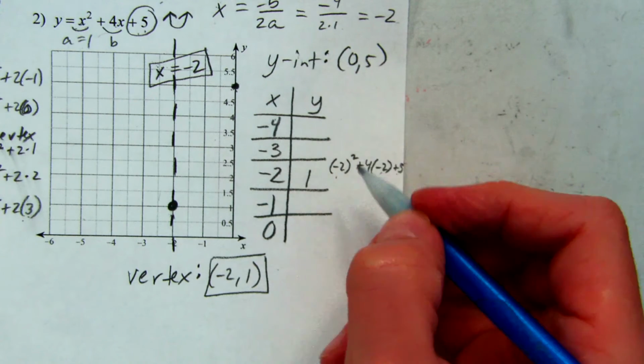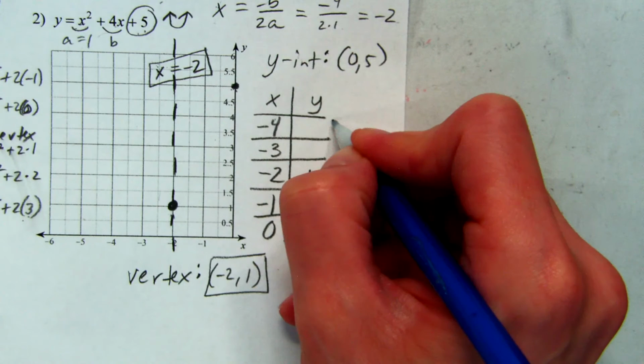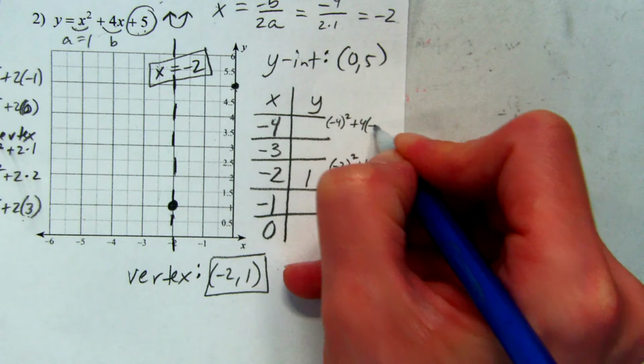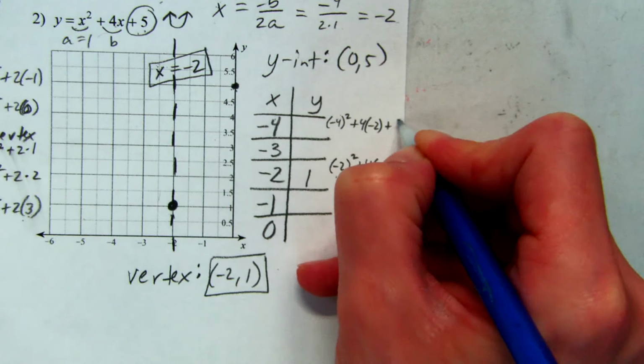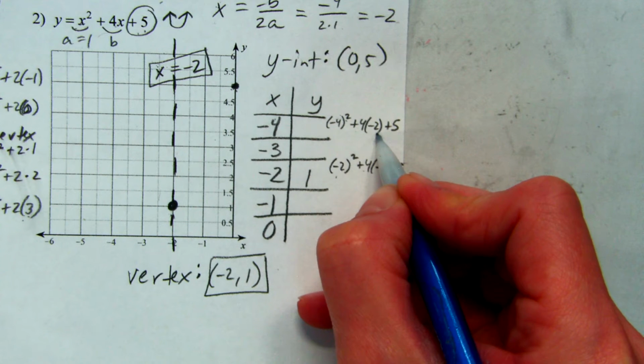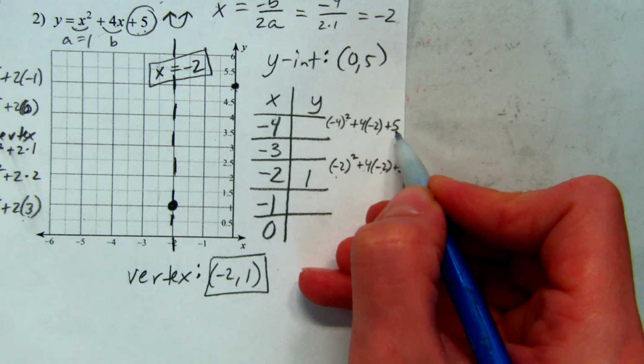So if I put in, let's just start at the top. If I put in negative 4, it'll be negative 4 squared plus 4 times negative 2 plus 5. So it'd be 16 minus 8, which would be 8 plus 5. I'm sorry, I did that wrong.